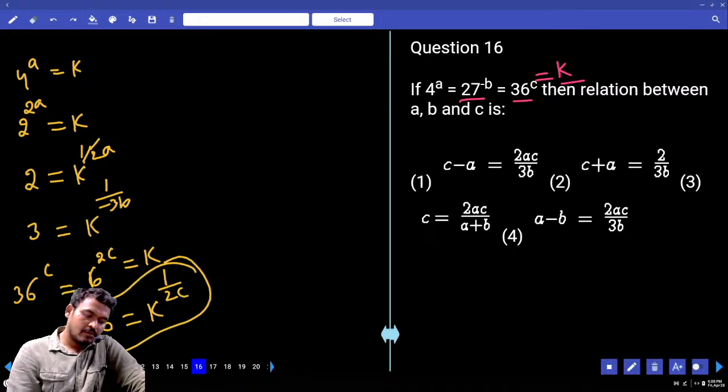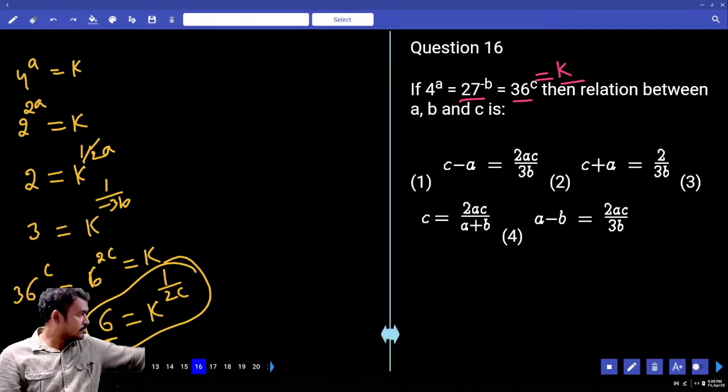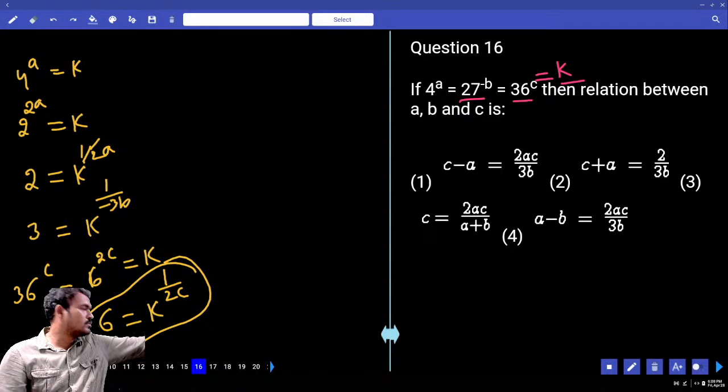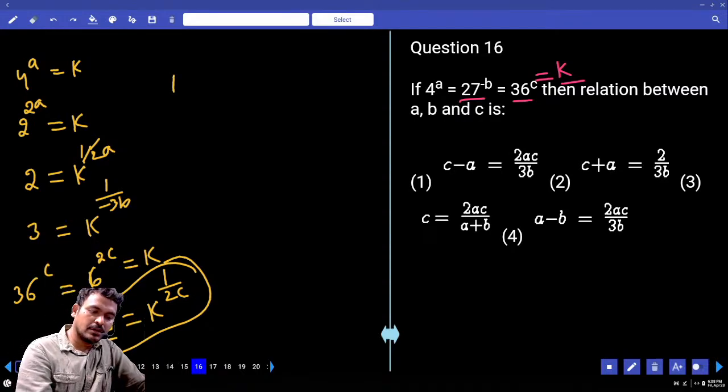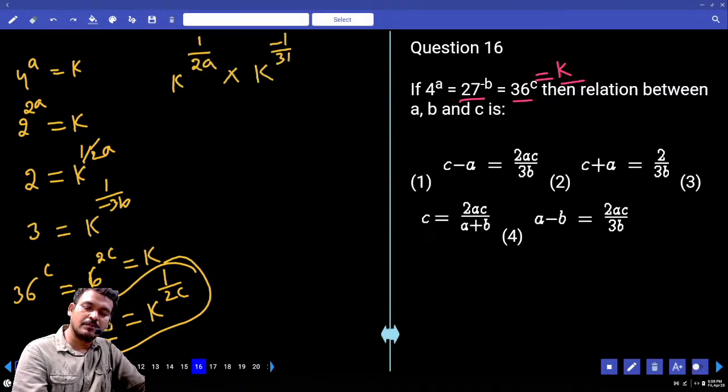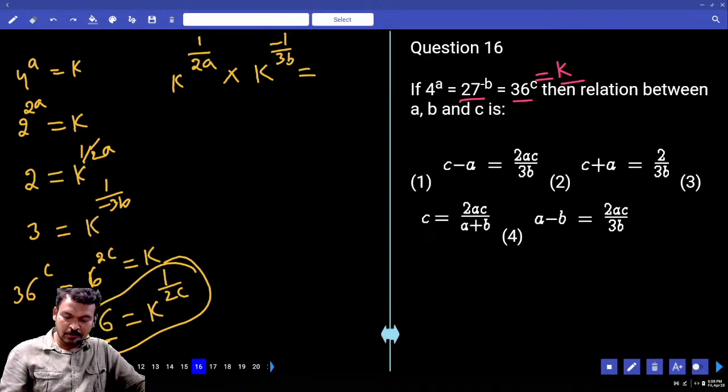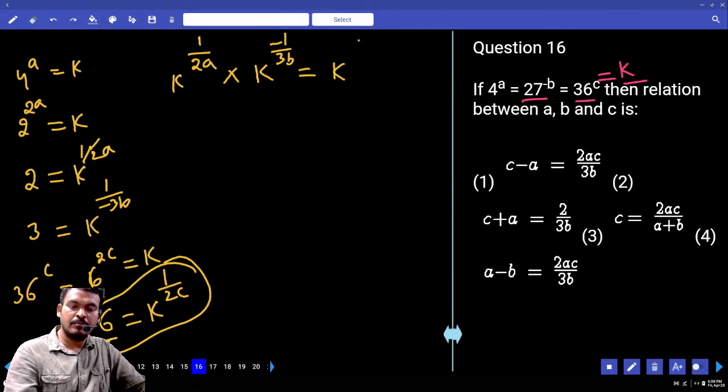Okay. What is the left hand side value? 6 is nothing but 2 into 3. 2 means k power 1 by 2a. 3 means k power 1 by minus 3b. Then 2 into 3, k power 1 by 2a into k power minus 1 by 3b, that is equal to k power 1 by 2c.